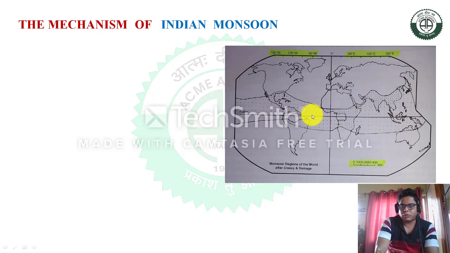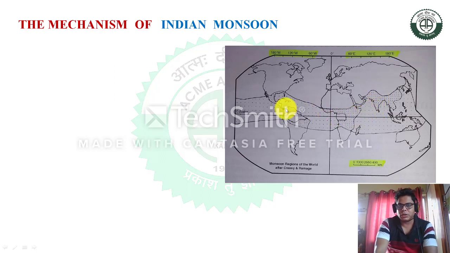Firstly, you have to know what is monsoon. Monsoon is a type of reversing wind which flows in the opposite direction in summer and winter seasons. If you take the example of India, in the summer season the wind blows from the southwest direction, and in the winter season it blows from the northeast direction into India. So this is a totally opposite direction flow of the winds.